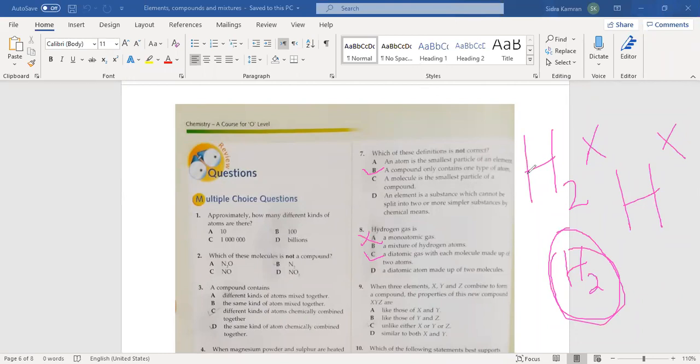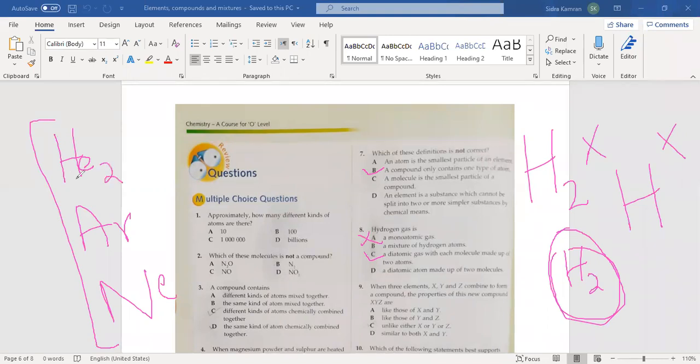Abdul Rahman, what's your question? Miss, what are monoatomic and diatomic gases? Monoatomic means only one atom making a gas molecule, like helium, argon, neon. These are monoatomic gases; they need not be two atoms to make a gas molecule. Mono means one.